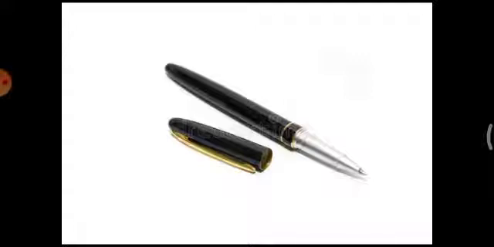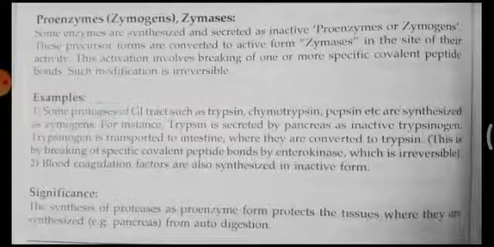In the same way, there are certain enzymes which are in the inactive form and they have to undergo certain modification, like removal of a cap. Like that, in some enzymes, certain peptide bonds or short peptide fragments have to be removed to make them active. Then they will start their activity. So this inactive form of enzymes is called proenzymes, and such modification is irreversible. Once it is converted to active, again it will not become inactive, especially in the case of enzymes.